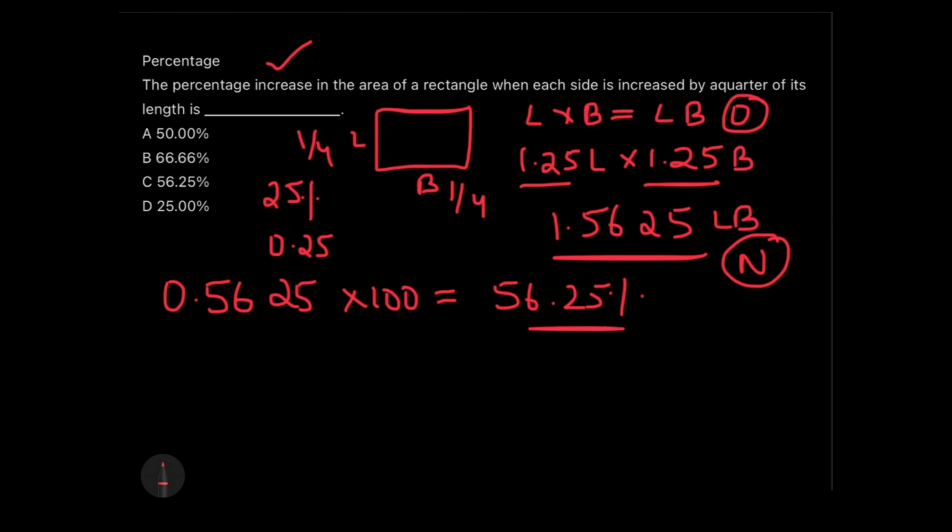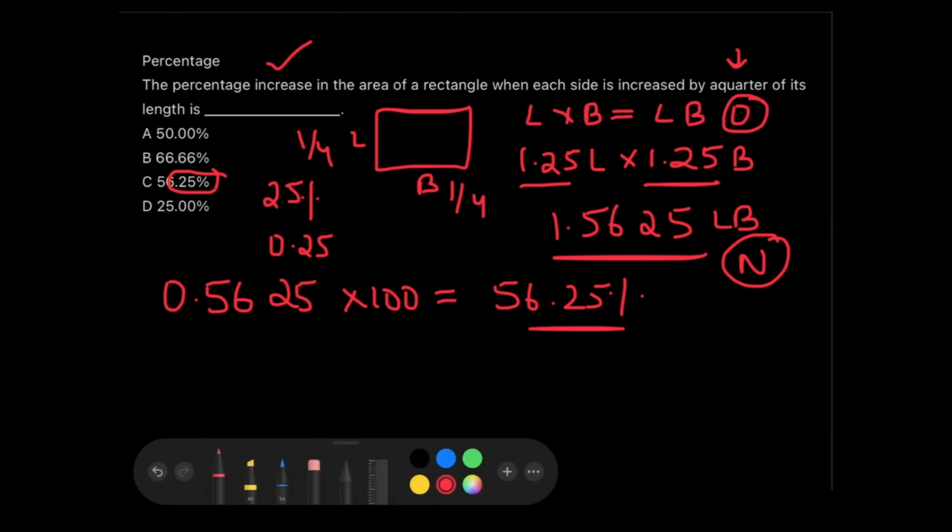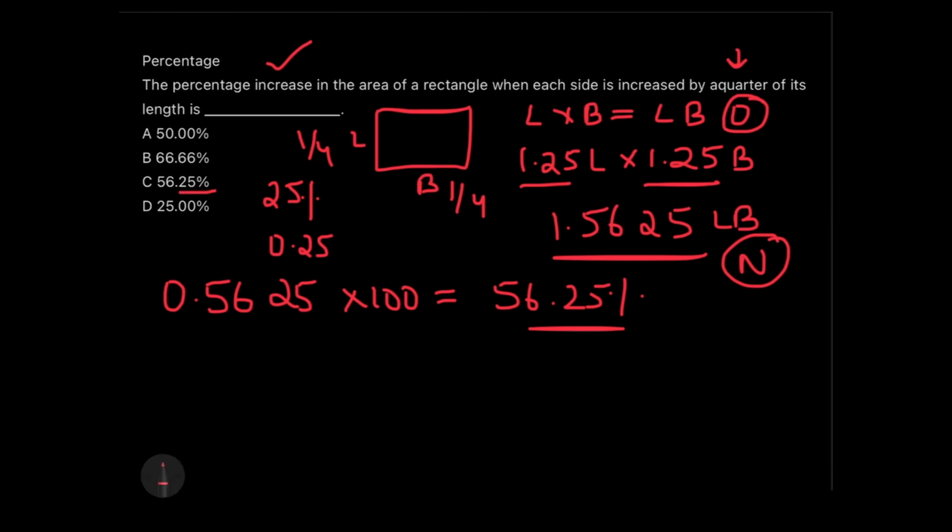The shortcut was: step 1, convert the quarter into 0.25 and then add it up to the number, and then multiply it. So specifically 125 into 125 would end up in something ending with 5. This is very stupid, but it is quite useful especially in exams like TISSNET, in which they are not very much focused on quant.